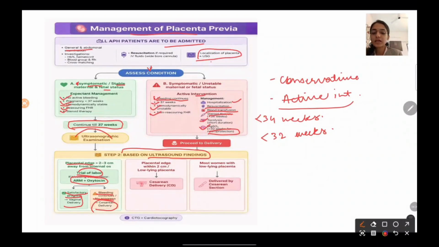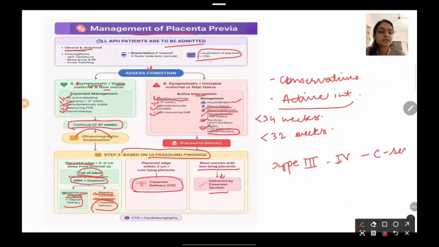And if the placental edge is within 2 centimeters, or if it is a low-lying placenta, then obviously you are going to go for C-section. Most of the women with low-lying placenta are delivered by cesarean section, right? And if it is a type 3 or type 4 placenta previa, then obviously you are going to go for C-section, right? So this is how you are going to deliver the patient of placenta previa. Alright, so this is all about placenta previa.